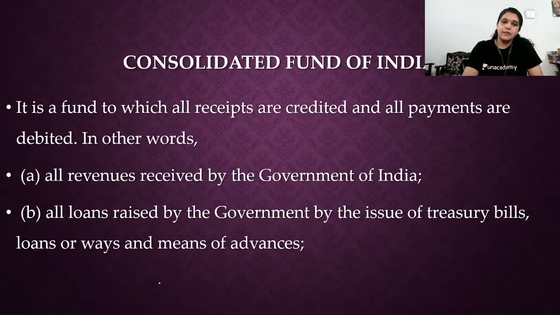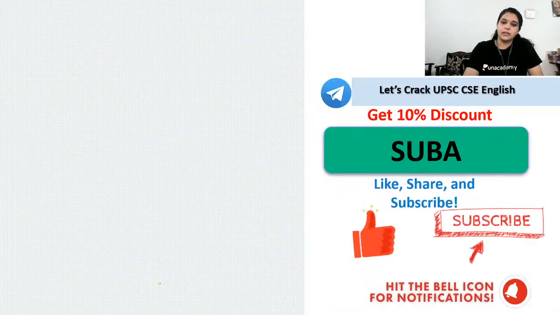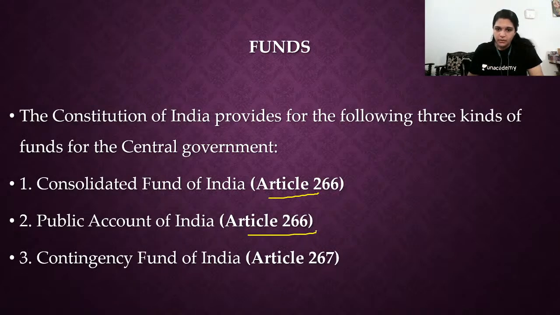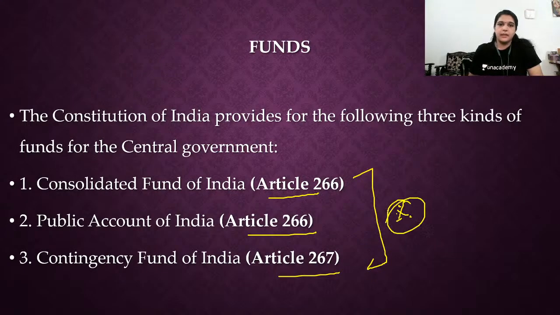Fine, yes. So we'll just see a small concept related to the funds. What are the different kinds of funds in the parliament? See this. This is very important, guys. Consolidated Fund of India, Public Account of India, and then Contingency Fund of India. These three funds are very, very important. Okay. The difference between these three funds is very important.